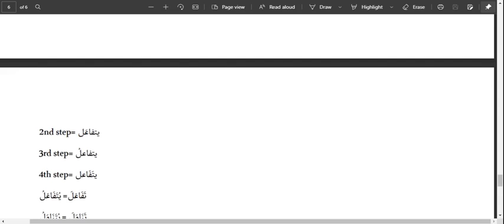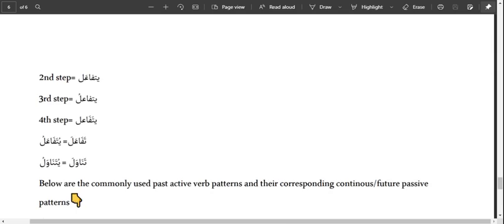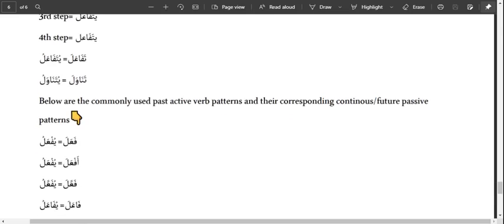So yatafa'alu becomes what? Yutafa'alu. Example, you have tanawala, yatanawalu, yutanawalu. So what is changing here is just the harful mudara. Why? Because our second to the last letter in this kind of verb, khumasi, is already taking fatha. The second to the last letters in those forms are already taking fatha. So there is no change again.